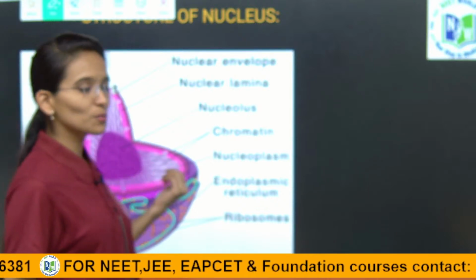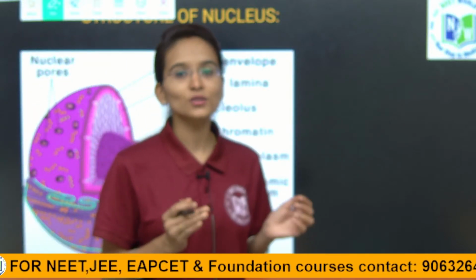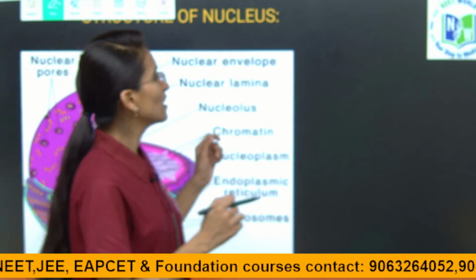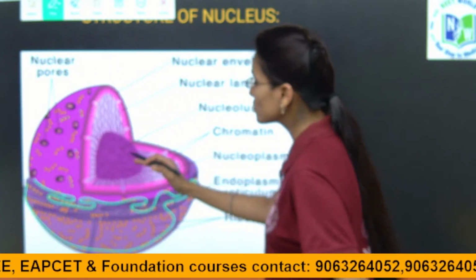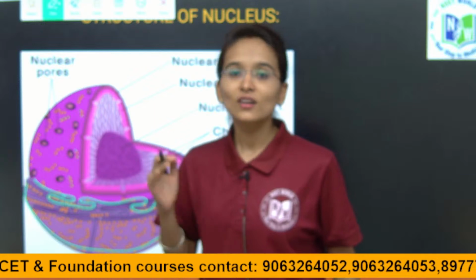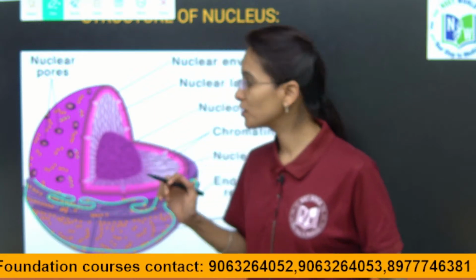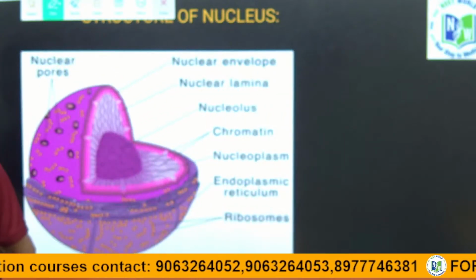The nucleus gives the rough structure due to the presence of ribosomes on its external surface. And what is continuous to the nucleus? What is attached to the nucleus, children? Endoplasmic reticulum.